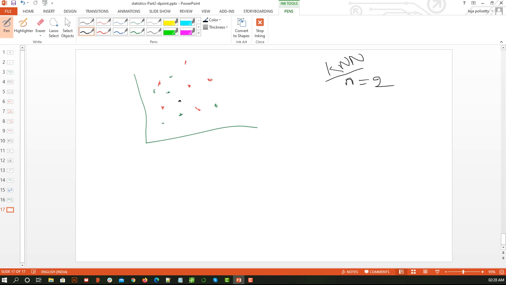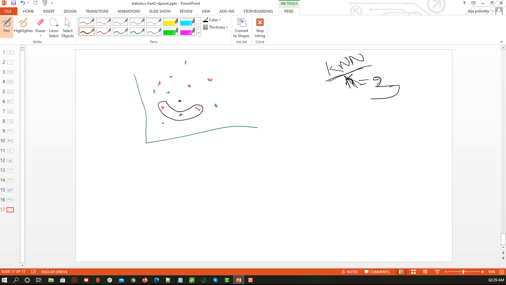K is nothing but k nearest neighbor. So k value equal to 2 means I need to find the nearest 2, or rather it should never be even, so let me say first I have to find the 3 nearest points. Suppose these are the 3 nearest points.